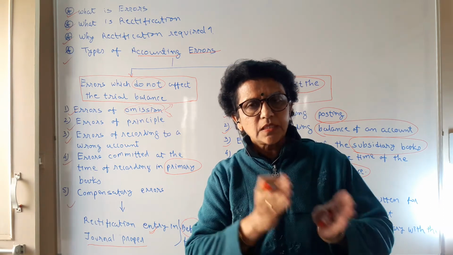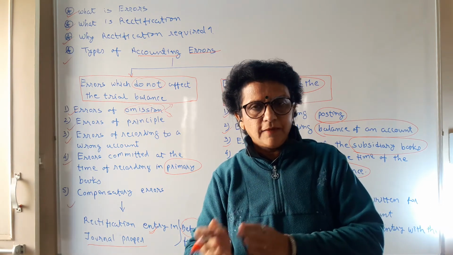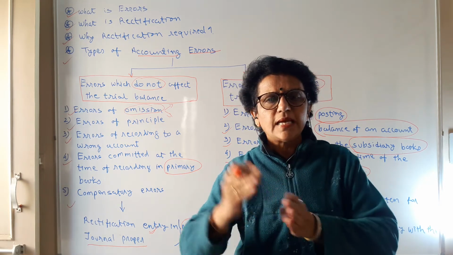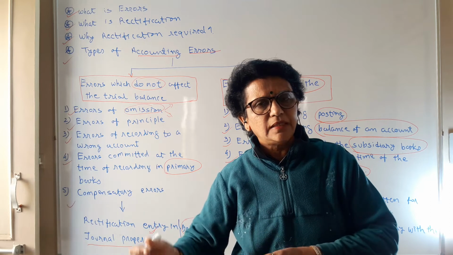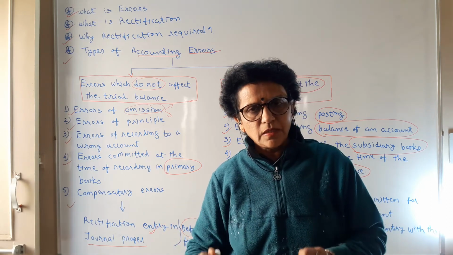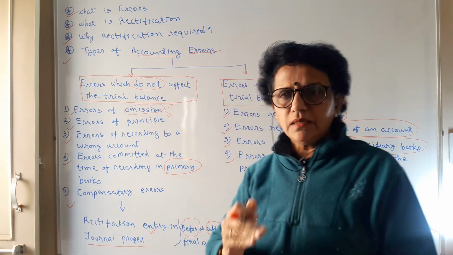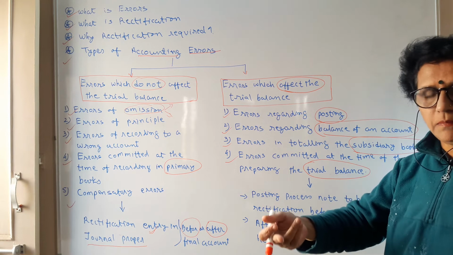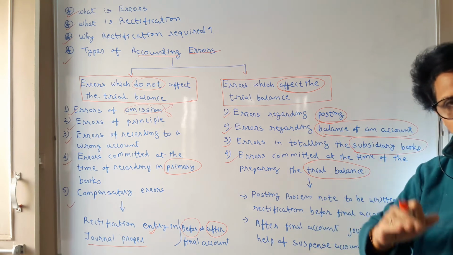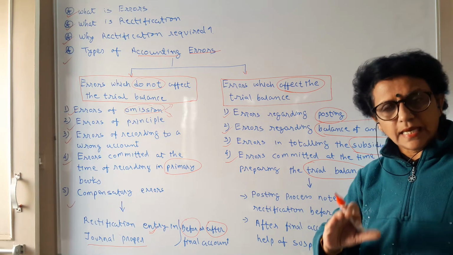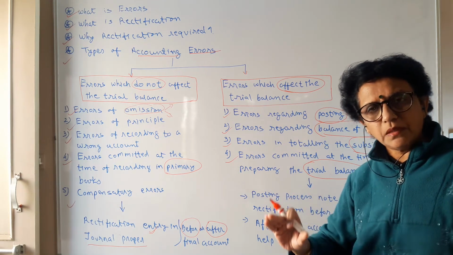The wages, the 1000 you have paid, and you have written in the trial balance the wages in the credit balance column. So definitely your trial balance does not tally. When such an error occurs, you need to prepare a new trial balance with the correct entries, with the correct balances, and you have to show it in a proper manner.